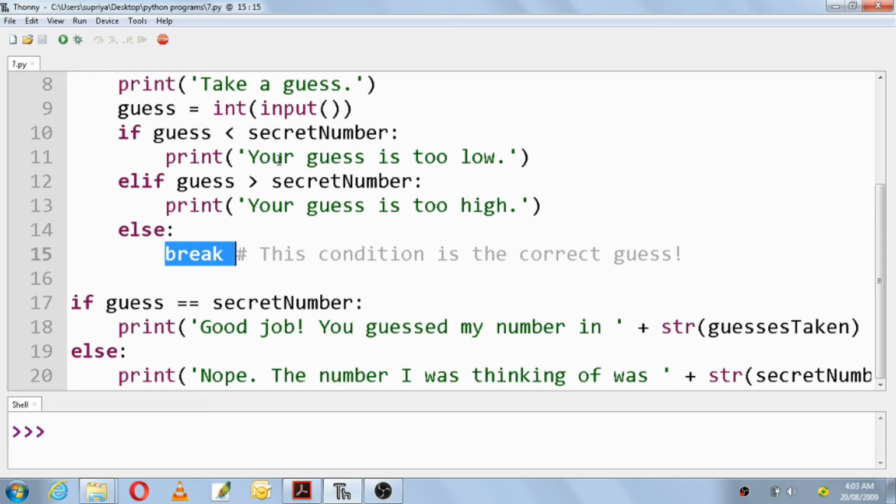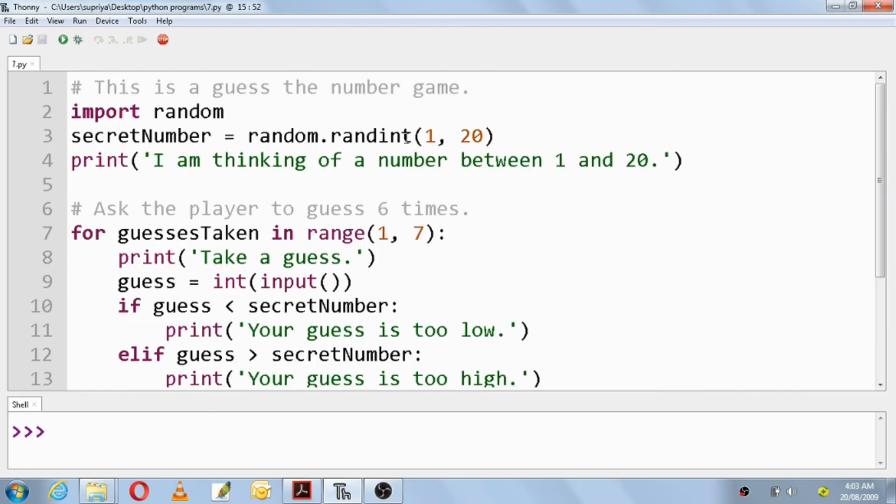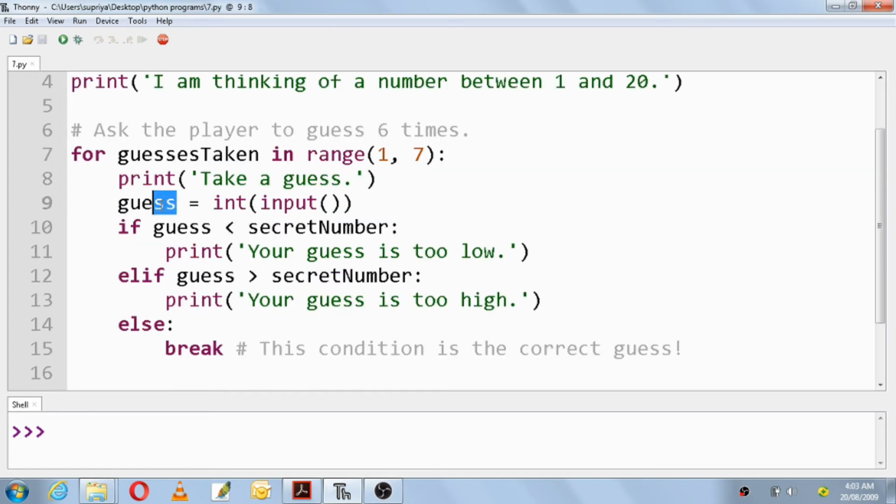Okay, if it is neither of these, then the number you have given is the exact number that is there in the secret number, so this condition will break. That means this condition is the correct guess. The number chosen by the rand_int function is sitting in secret number, and the number you are giving is sitting in the guess variable.